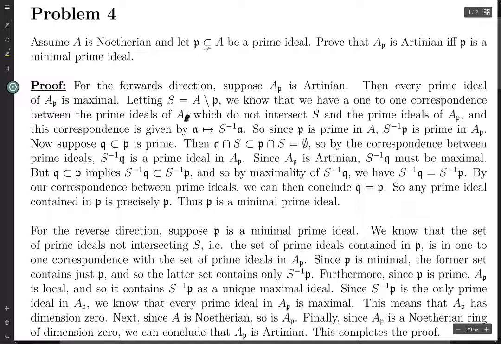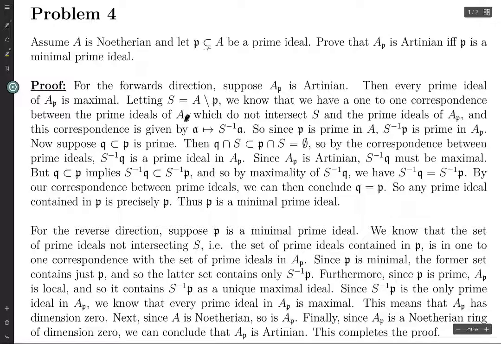And so the fact that S inverse Q equals S inverse P, we go backwards under this map here, and we get that Q equals P. So any prime ideal contained in P is precisely P, and that's what it means for P to be a minimal prime ideal. So that's the forwards direction.